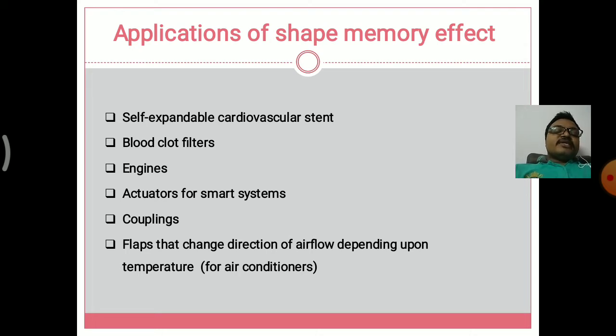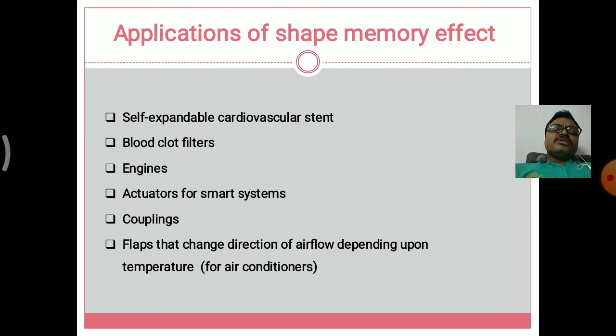The left side and right side of the wings have some flaps, so it automatically changes the direction of the wings. These are also used in the air conditioner. When we move the door of the air conditioner, the flaps move upwards and downwards and left and right side. That is known as flaps.